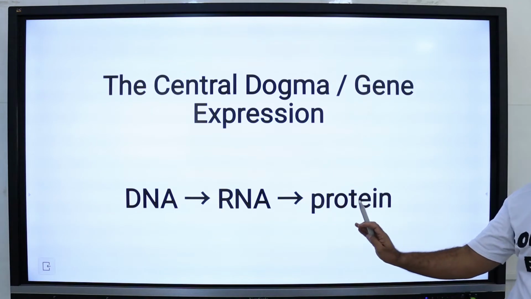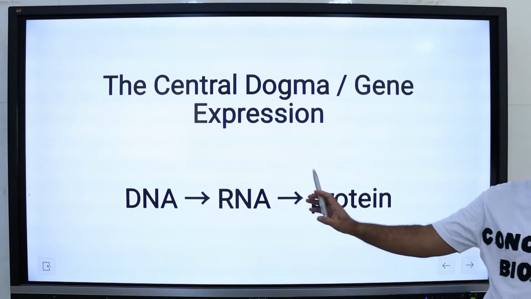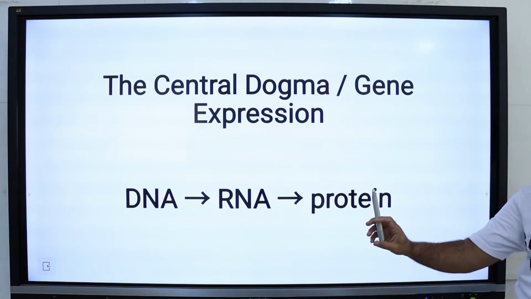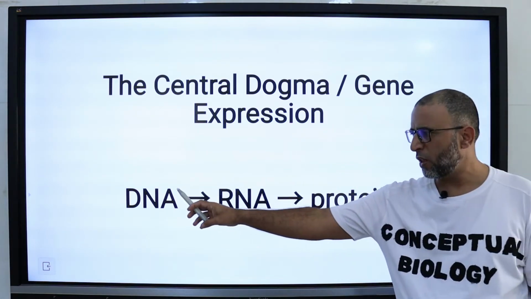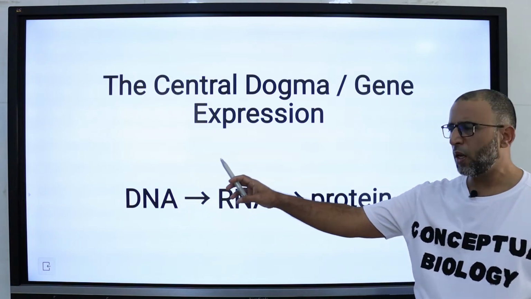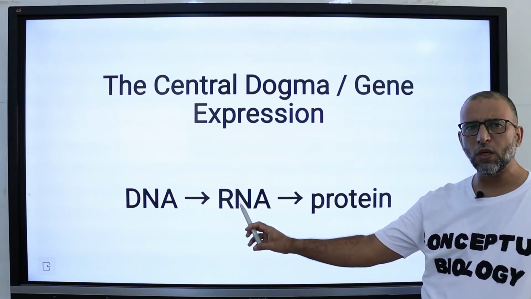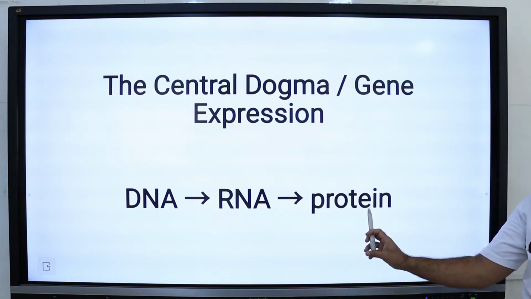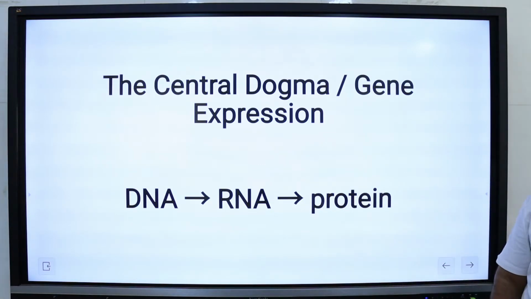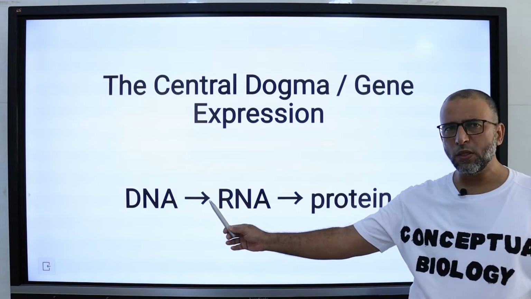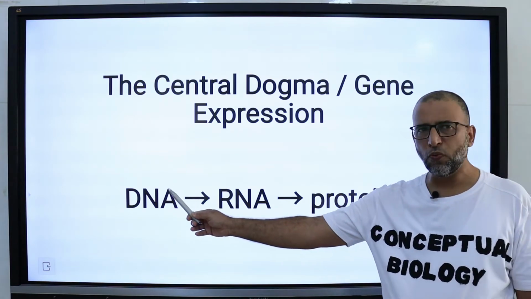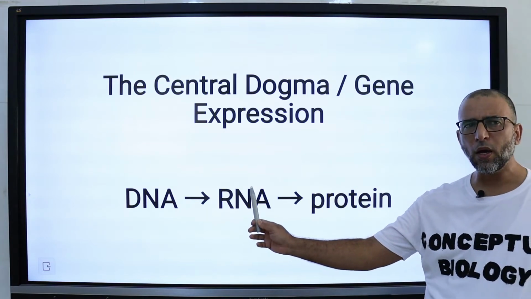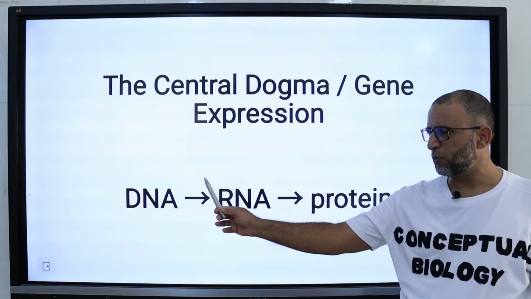So, this is fundamental to life as we know it, and it is referred to as the central dogma. Information passes from genes, that is DNA, to an RNA copy of the gene, and then the RNA copy directs the synthesis of protein, that is the polypeptide chain. The first step of the central dogma is the transfer of information from DNA to RNA, which occurs when an mRNA copy of the gene is produced.